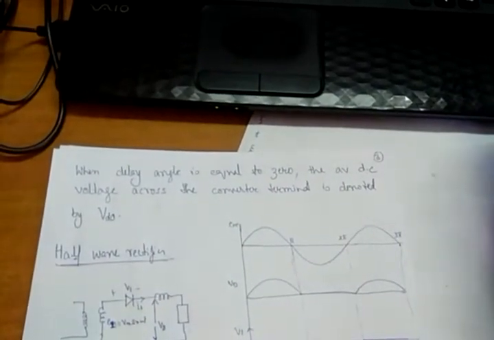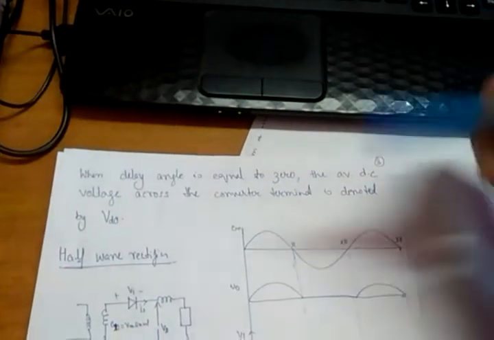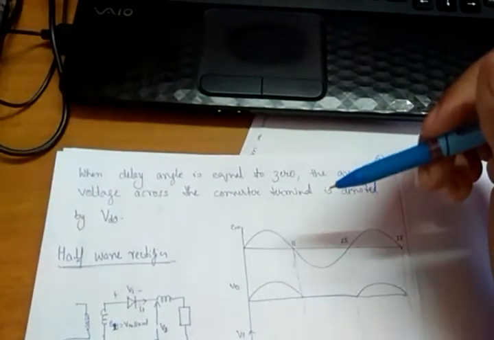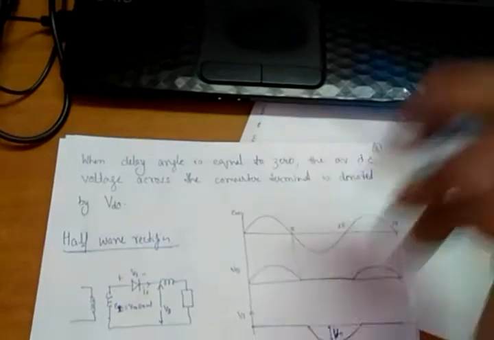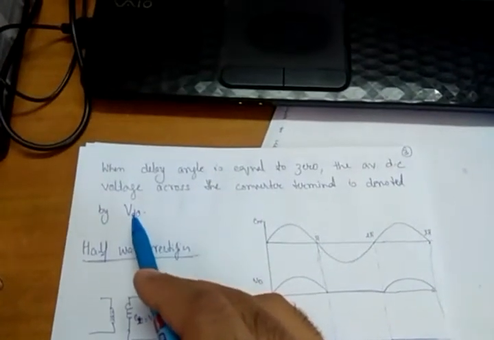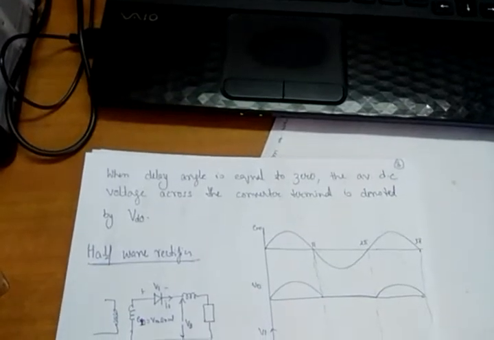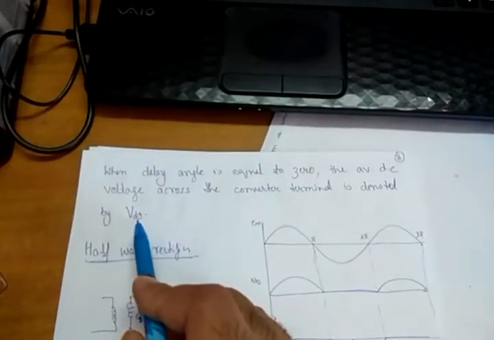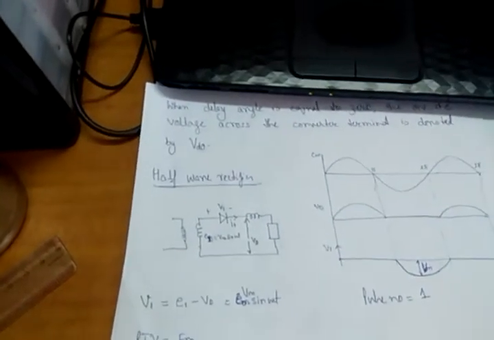So we talk about the average voltage and the instantaneous voltage. I am denoting the average voltage by VD naught, which is the average voltage when the firing angle is equal to 0. I will talk about the first half wave rectifier, and I will not draw waveforms for other rectifiers because it will be too complicated for me to draw.